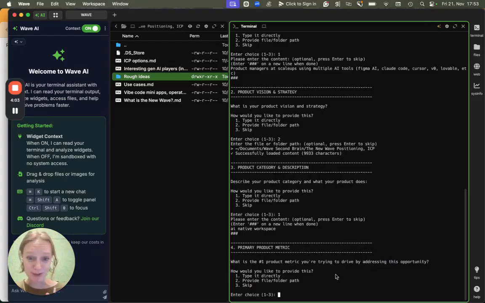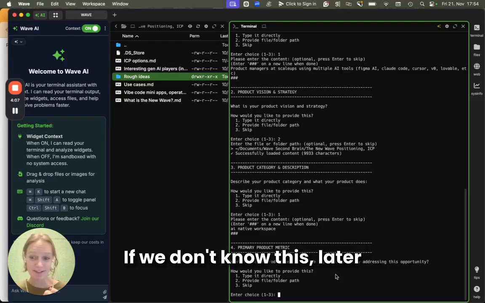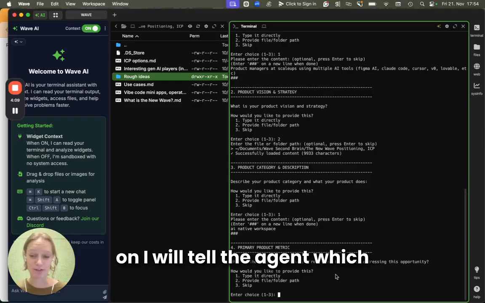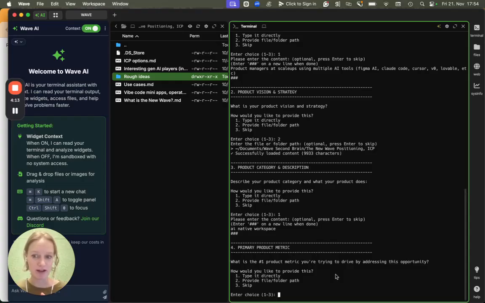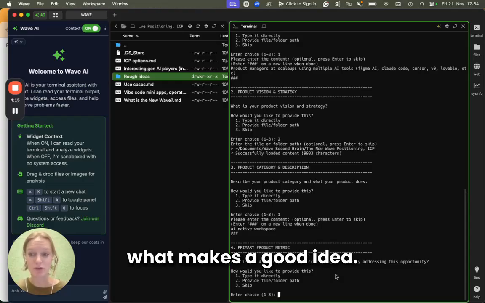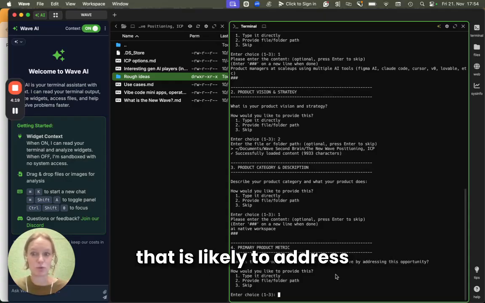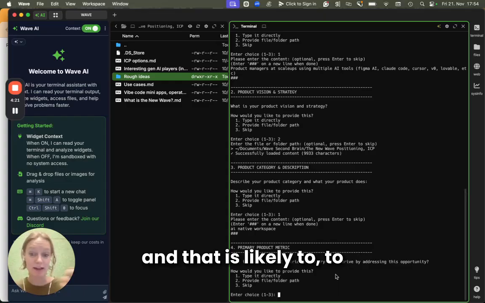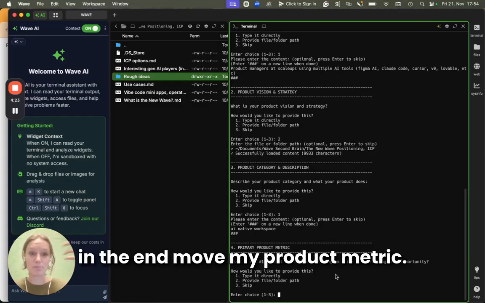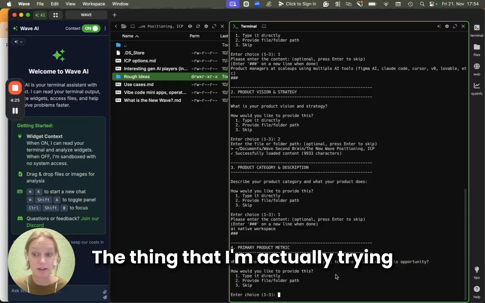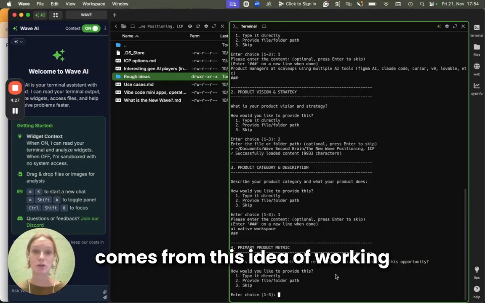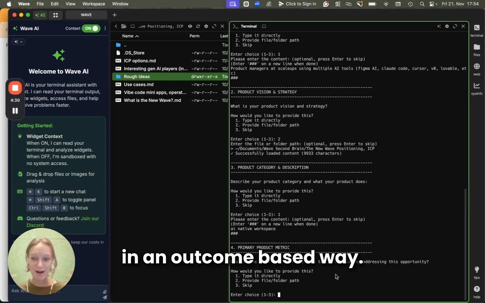This one's very important. If we don't know this, later on I will tell the agent which parameters are important for decision making, what makes a good idea. And to me, a good idea is an idea that is likely to address the opportunity very well and that is likely to in the end move my product metric, the thing that I'm actually trying to drive. This very much comes from this idea of working in an outcome-based way.